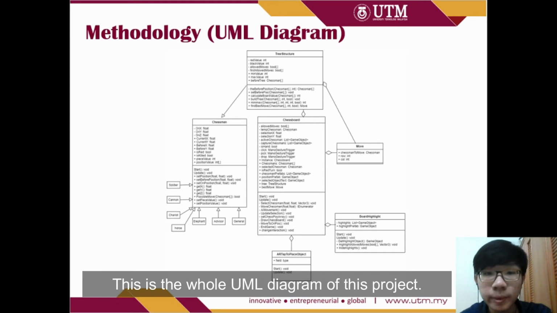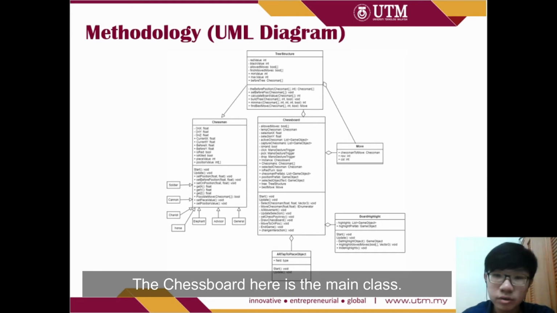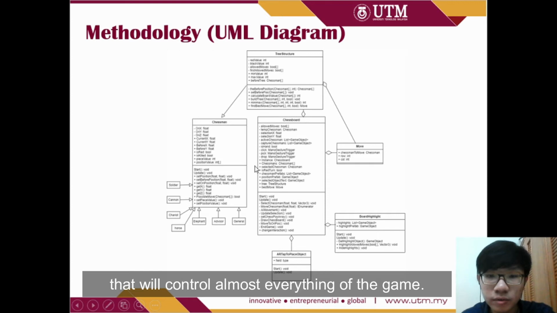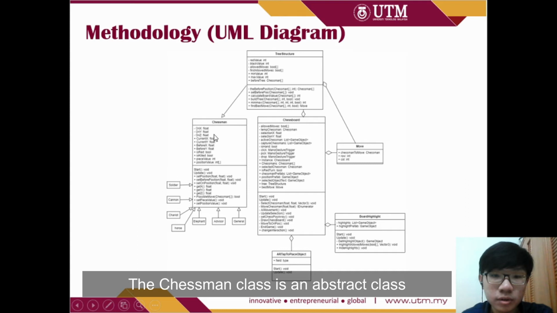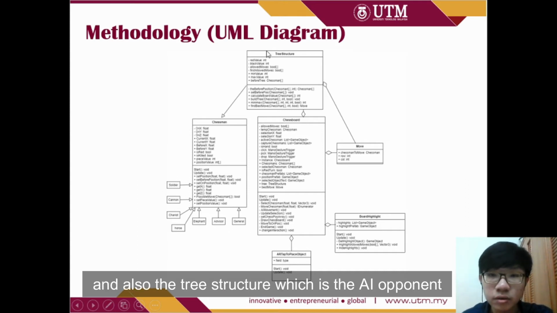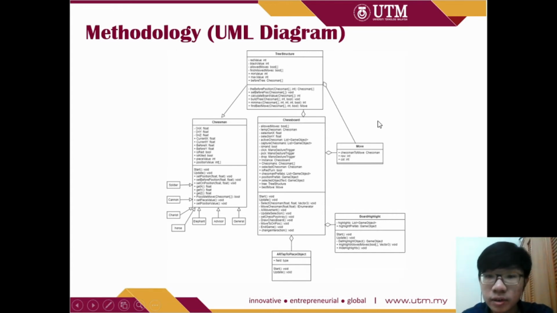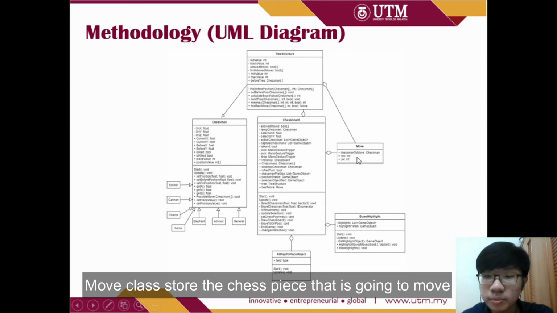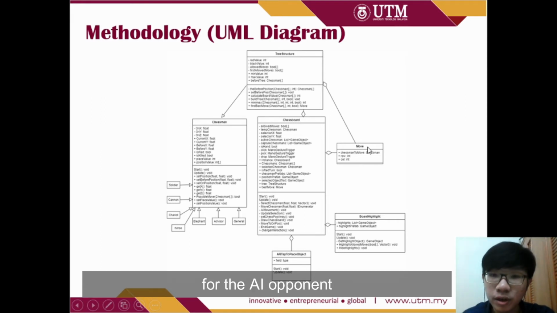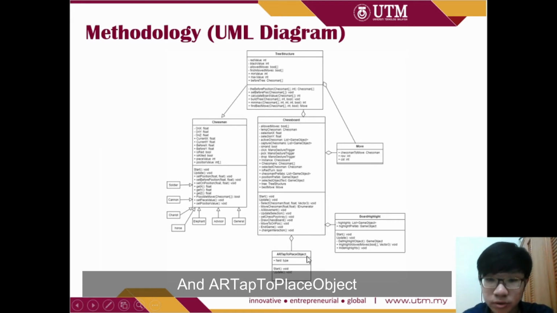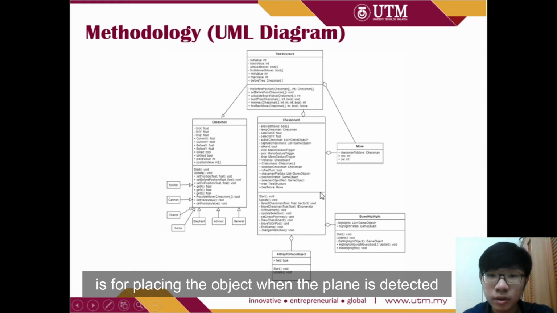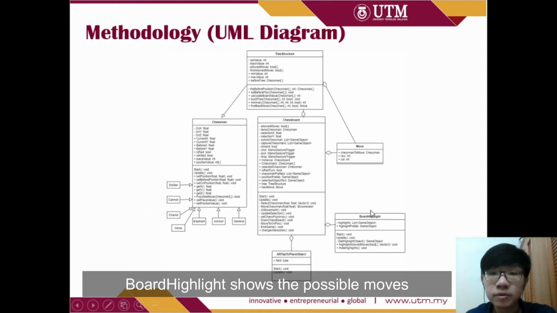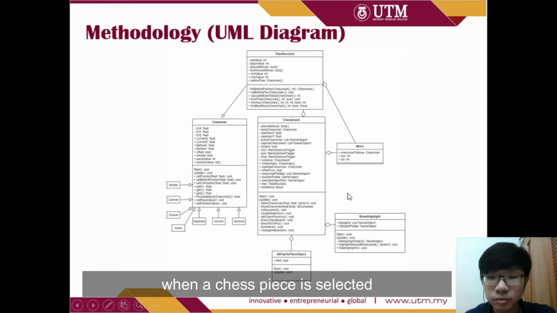Here's the whole UML diagram of this project. The chessboard here is the main class that will control almost everything of the game. The chessman class is an abstract class that was inherited by every chess piece and also the tree structure, which is the AI. The Move class stores the chess piece that's going to move for the AI opponent, and AR tap to place object is for placing the object when the plane is detected. And board highlight shows the possible moves when a chess piece is selected.